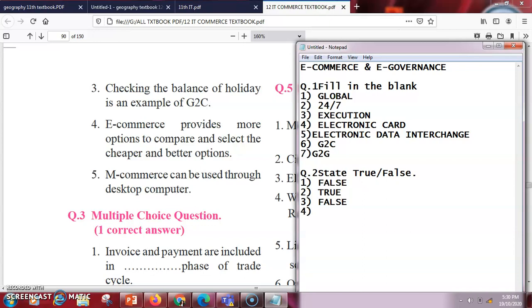Let us go further. E-commerce provides more options to compare and select the cheaper and better option. So this is true. On e-commerce you have several websites. You can go and check on all and you can select the cheapest amount. Next is, m-commerce can be used through desktop computer. So no, m-commerce means mobile commerce. It can be used only through a wireless device. Your desktop computer is a wired device. So because of that it is false.